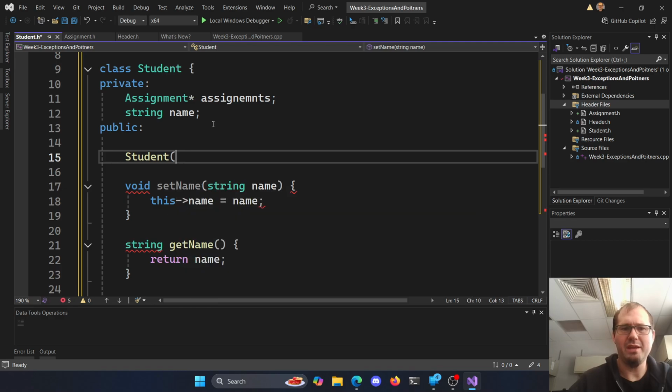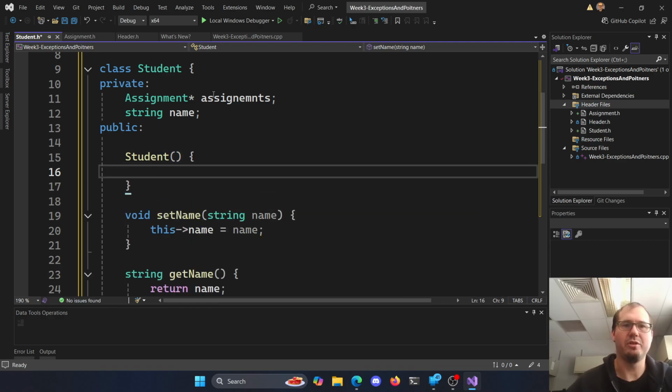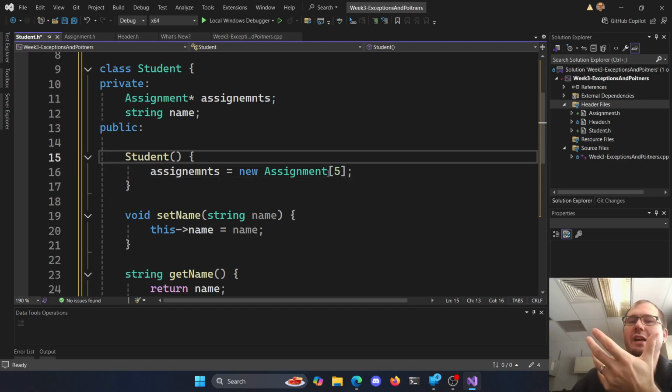Maybe we take the string for name, maybe not. Doesn't super matter too much here. But our constructor then says, let's make assignments a new assignment array of size what? Maybe we start with 5 or something. We can come up with whatever size we want to have here.